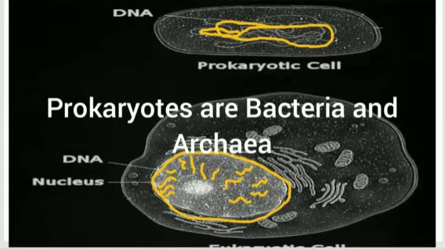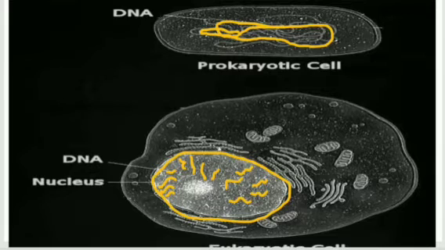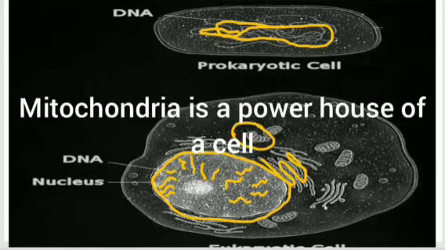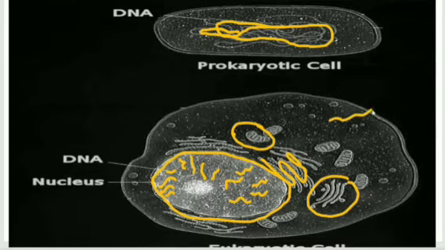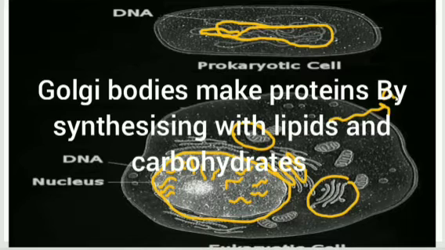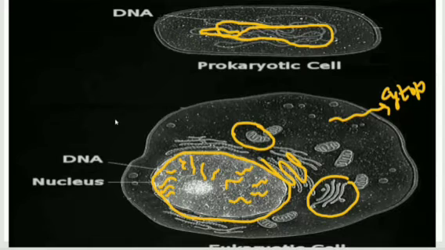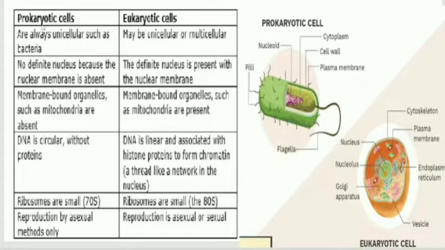You can also see that in the eukaryotic cell there are other membrane-bound structures. There is a mitochondria. This is a mitochondria. There is the endoplasmic reticulum and the Golgi bodies. This is the Golgi bodies. And the fluid-like structure is known as cytoplasm. Now let us move to the detailed parts. This is the difference between a prokaryotic cell and a eukaryotic cell.